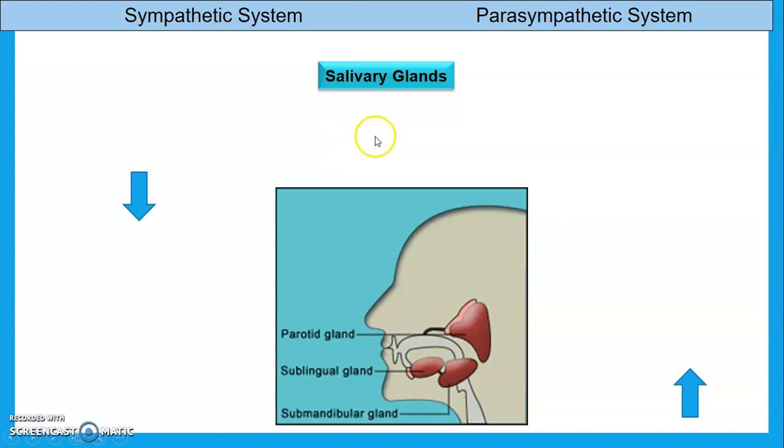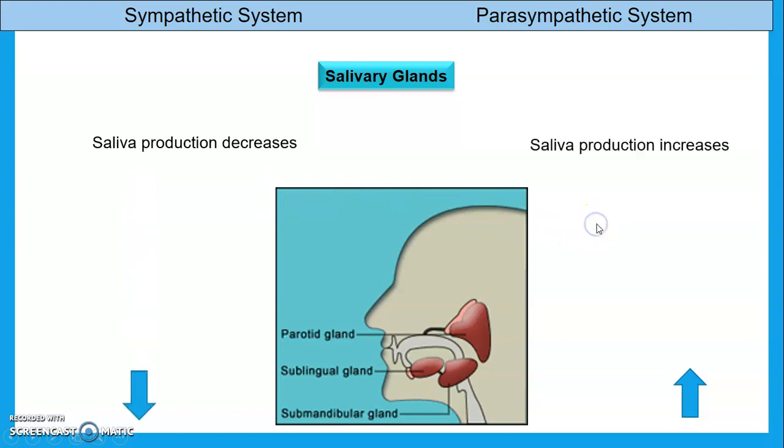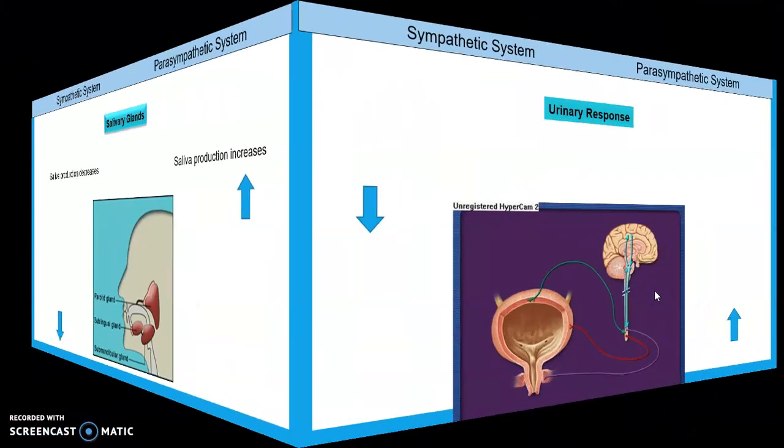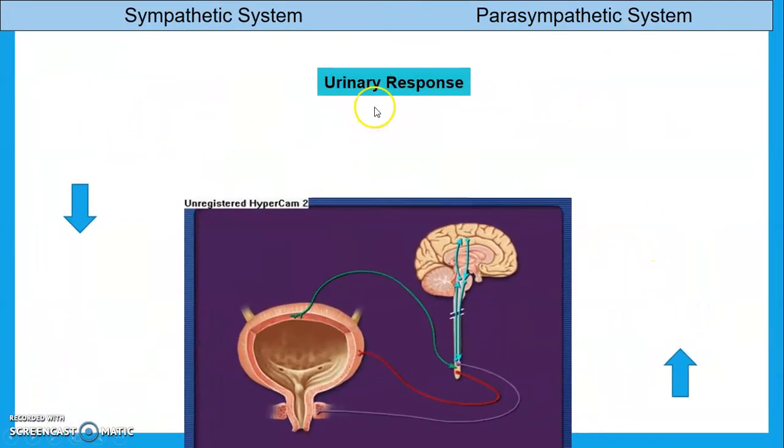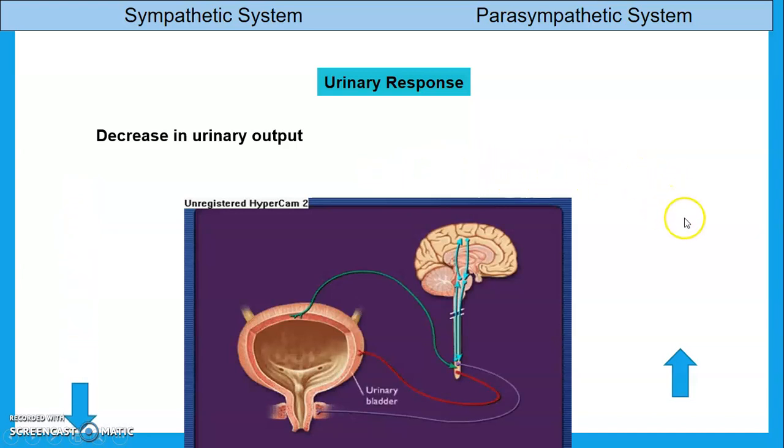Then we see the effect on the salivary glands in the sympathetic system and parasympathetic system. Saliva production gets decreased in the sympathetic system, and in the parasympathetic system saliva production gets increased. Then we see the effect on the urinary response. In the sympathetic system, urine output decreases. Whenever the sympathetic system is activated, urine output is decreased. In the parasympathetic system, urine output increases.